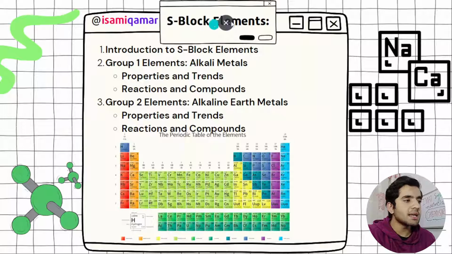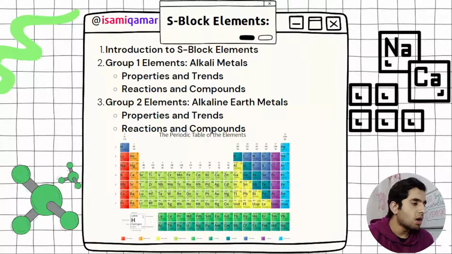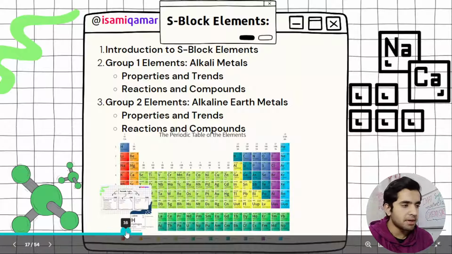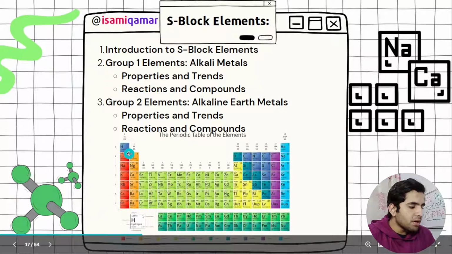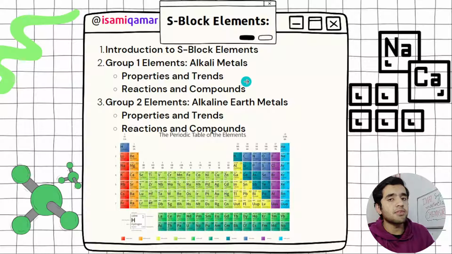So what is S block element? You need to know the introduction to S block element. What are S block elements? So there are 2 S block. In S block elements we have got 2 rows. So first one is just S block, alkali metals, and then alkaline earth metals. So what is alkali metals? What are alkali metals? Properties and trends. You need to remember the trends.